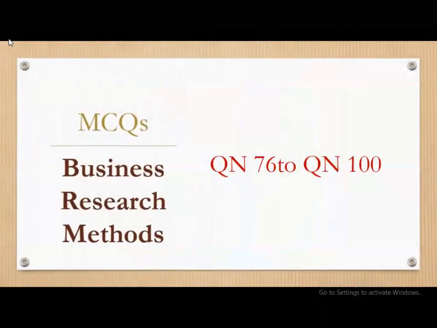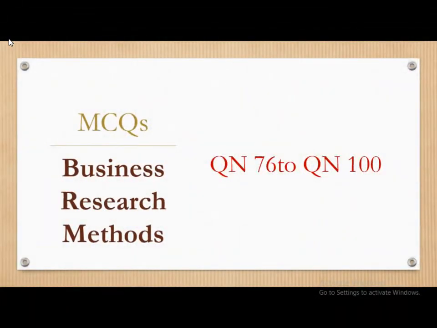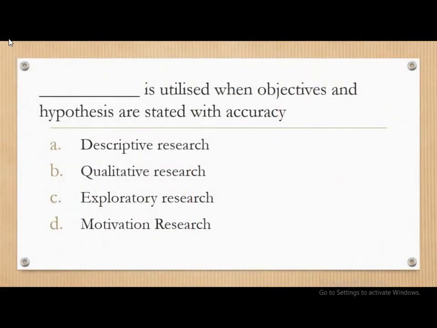Now we will start with question number 76 to 100. First question. Dash is utilized when objectives and hypotheses are stated with accuracy. The options are descriptive research, qualitative research, exploratory research, and motivation research. The answer is descriptive research. Descriptive research is utilized when objectives and hypotheses are stated with accuracy.